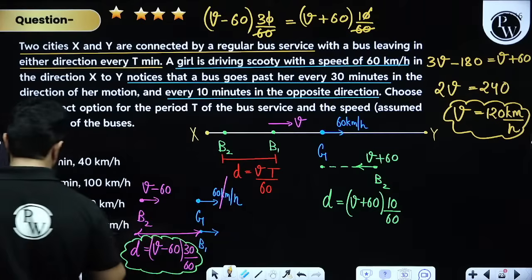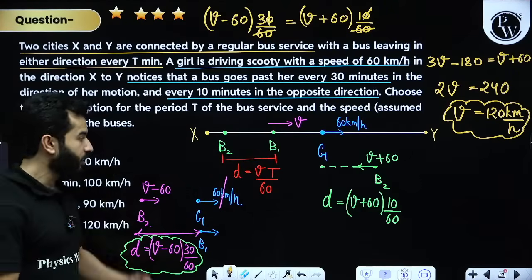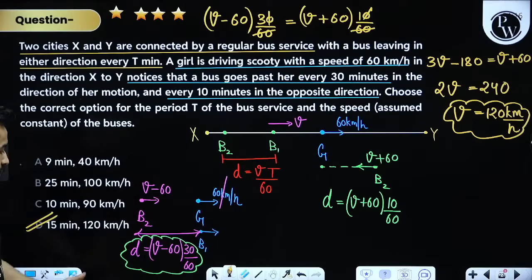120 kilometer per hour, only one answer is there. That means D is correct. Now, if you also want to find out T, you can substitute it in any of the equations and you can get to know T also, right?